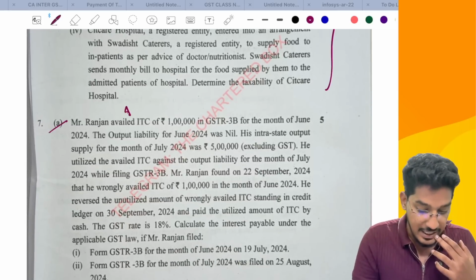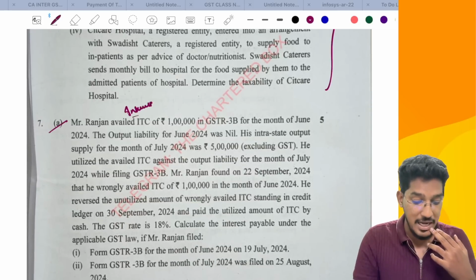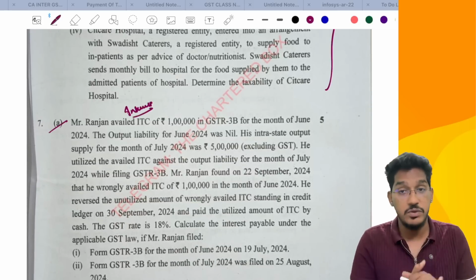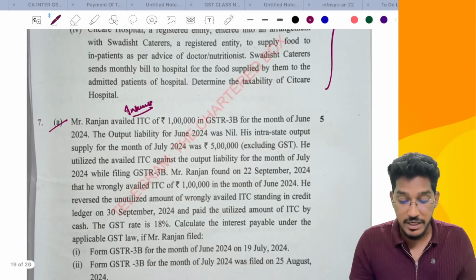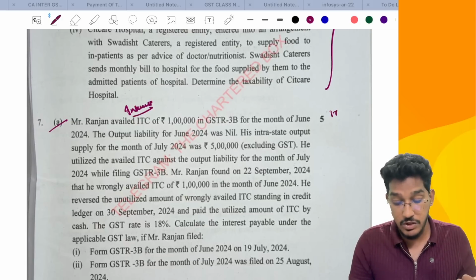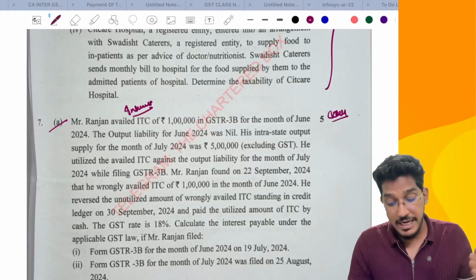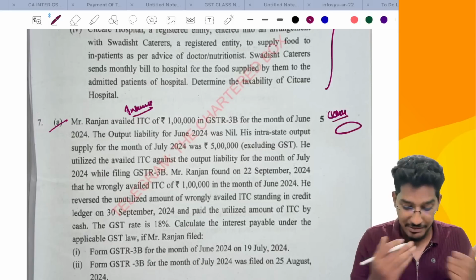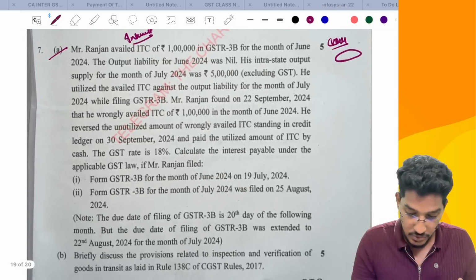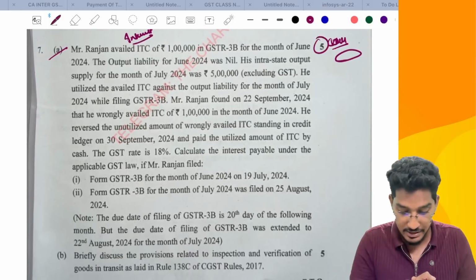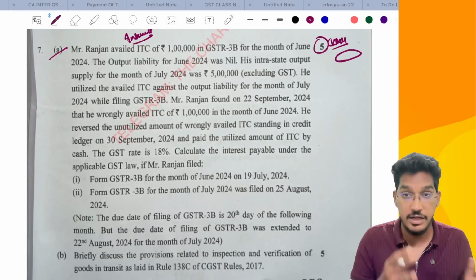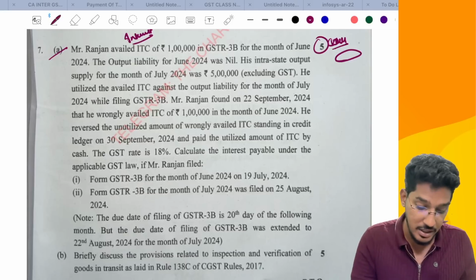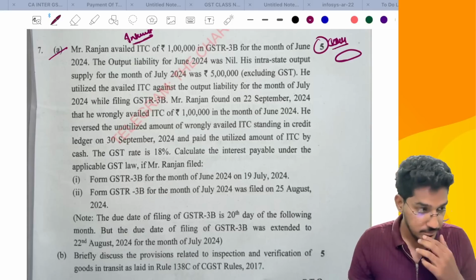Next, one question they have given regarding interest. Very, very important. In our regular batch, in our exam oriented batch, we have solved different kinds of questions also. When interest will be paid only on ITC or only on amount paid through cash, when interest is required to be paid on the entire amount. We have done many illustrations in our classroom. The same kind of question, just the facts are changed, but everything they have given. These kinds of questions we have solved a lot in our regular class.